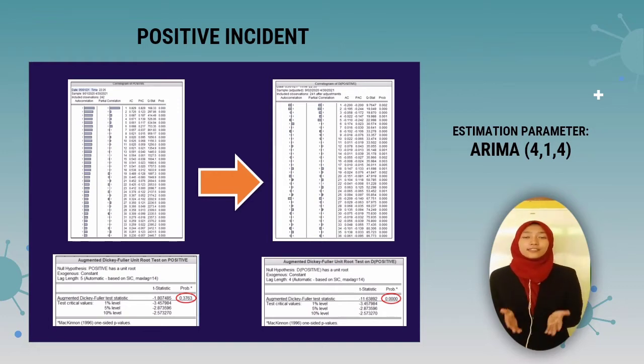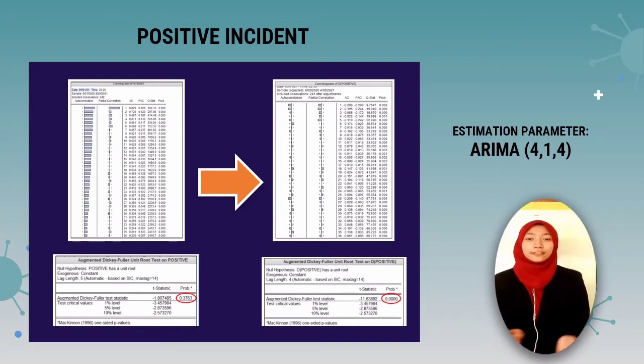We can see that the data only decays to 0 and we can assume it is non-stationary for the ARIMA model. Then, to confirm its stationarity, use the Augmented Dickey-Fuller unit root test, known as the ADF test. This test shows that it is non-stationary since the p-value is more than 0.05. So, we need to perform first differencing to make the data series stationary. After performing the first differencing, the ADF test shows it has already achieved stationarity, where the p-value is less than 0.05. And based on the new correlogram, we get ARIMA 414 for estimation of parameters.